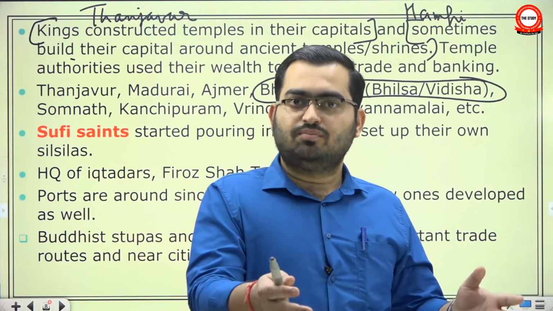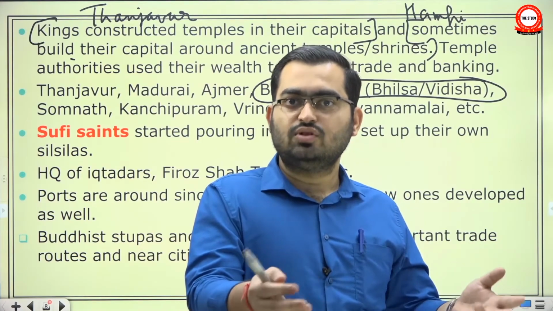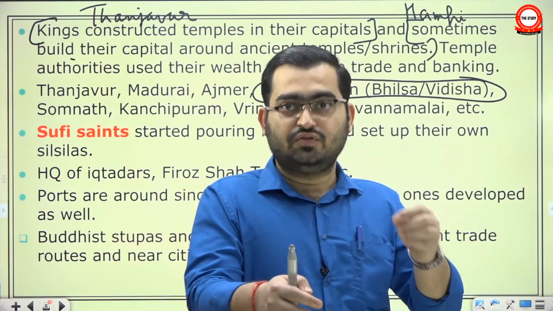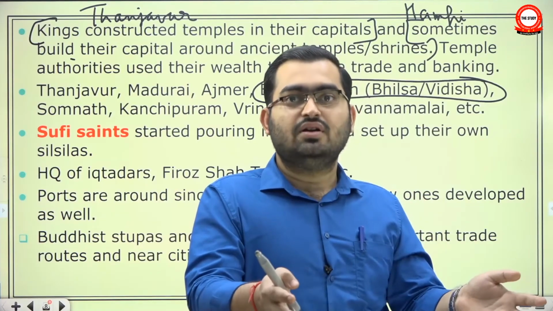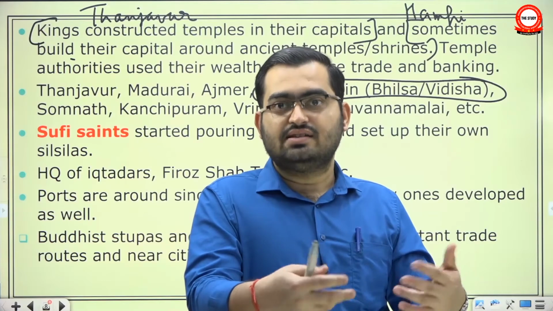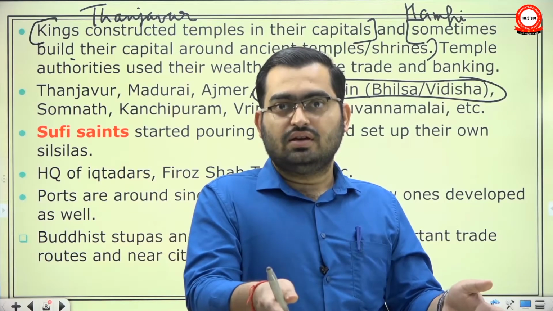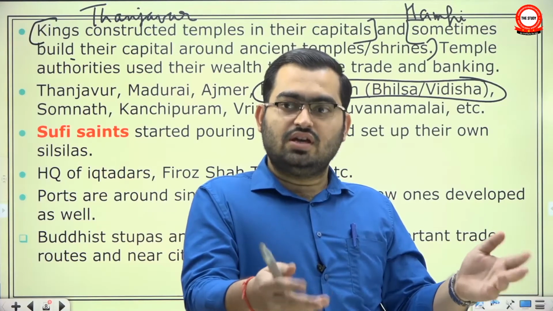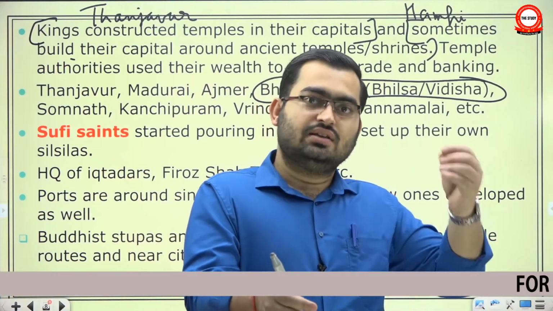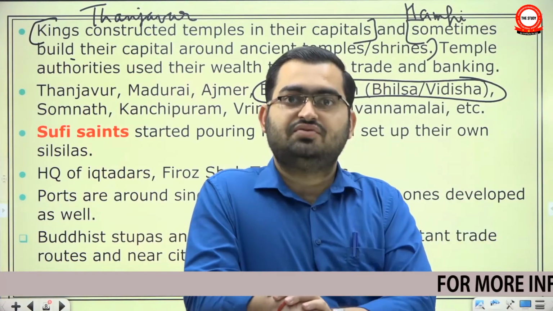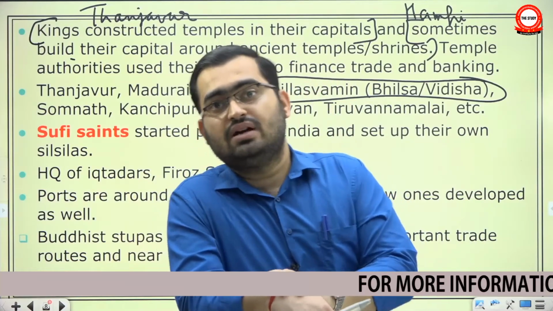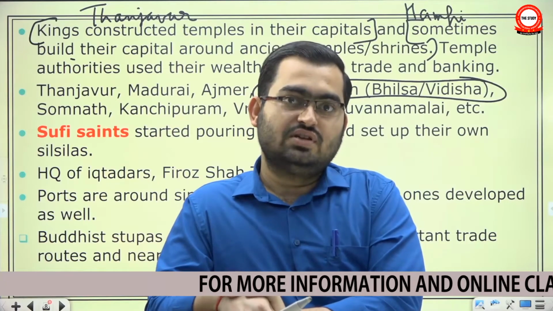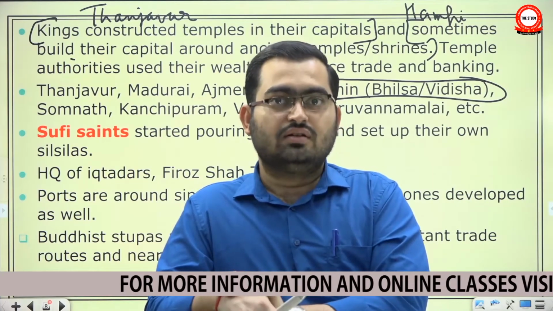Then there was another problem in 1398 when Timur attacked. When there was a genuine threat of his imminent attack, a lot of people moved out of Delhi and went towards Deccan, central India. Okay, Banda Nawaz Gesudaraz, a very prominent Sufi saint, moved out of Delhi during that point. Then when Muhammad bin Tughlaq had shifted his capital from Delhi to Daulatabad, this was also an event which triggered a migration of Sufi saints from north to Deccan.